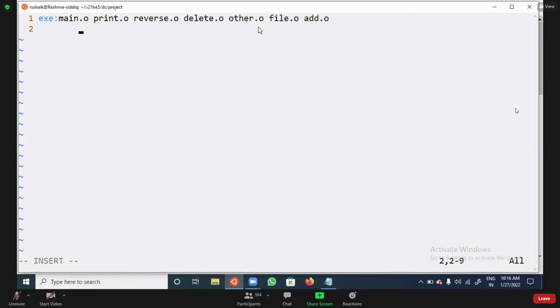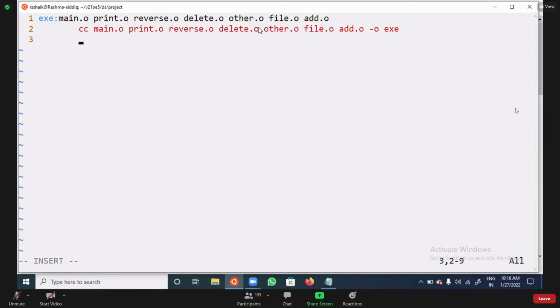After that, write the command: cc main.o object file, print.o, reverse.o, delete.o, other.o, file.o, add.o object files. These are all the files. If you compile them, you will get the exe executable file.